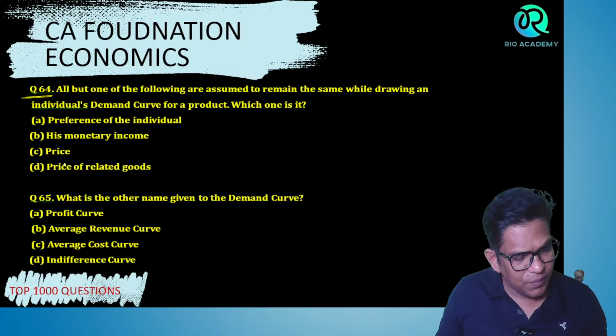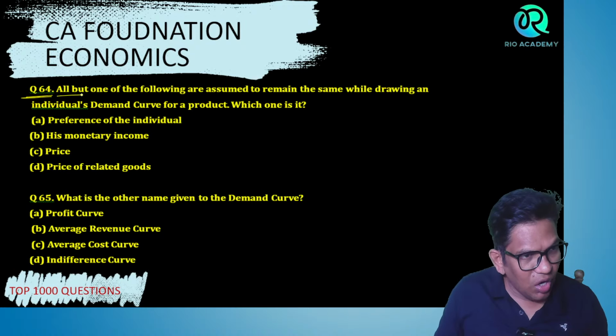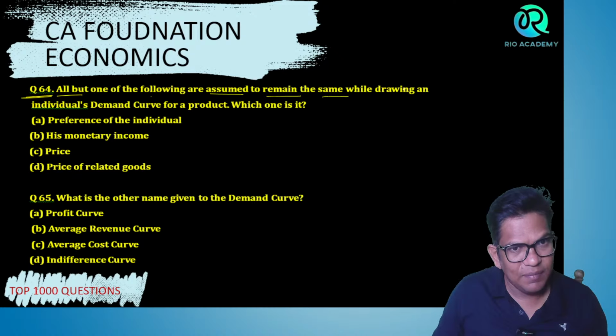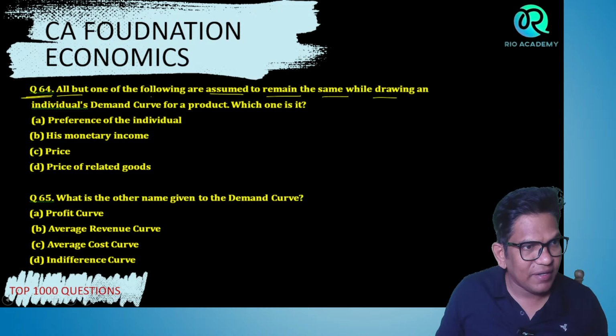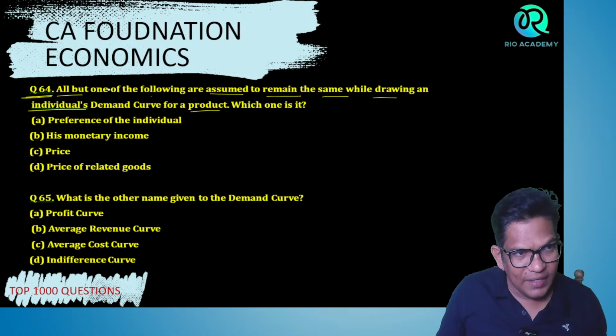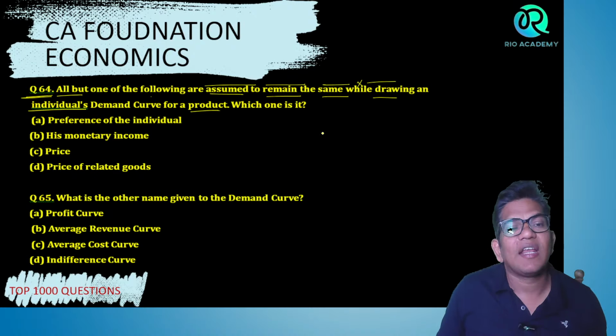Question number 64. All but one of the following are assumed to remain the same while drawing an individual demand curve for a product. Which one is it? Tell me, bachcho.